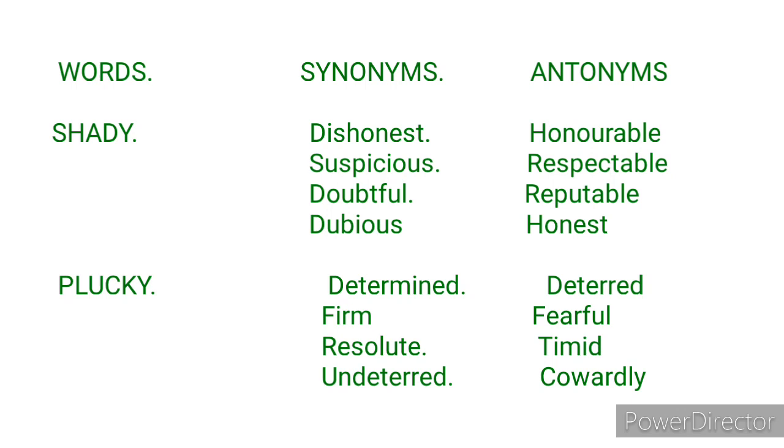Now, if it's used in a sentence, you just need to find out what it is saying in that sentence. For example, the word shady in this sentence means dishonest. The man is into a shady business. It means the man is into a dishonest business. But if I say the tree is shady, it means that the tree provides shade. I hope you understand. Now let's look at the synonyms.